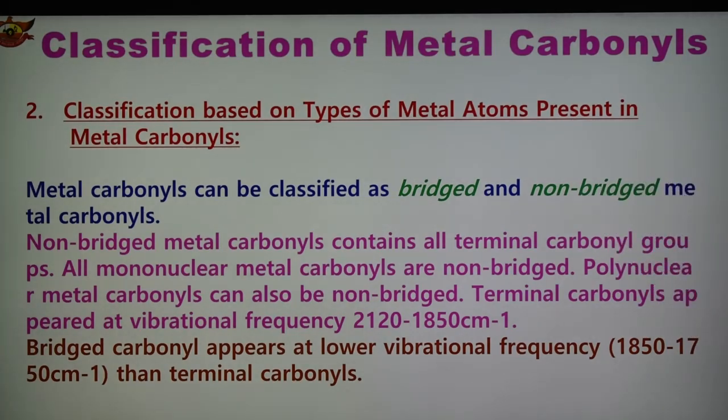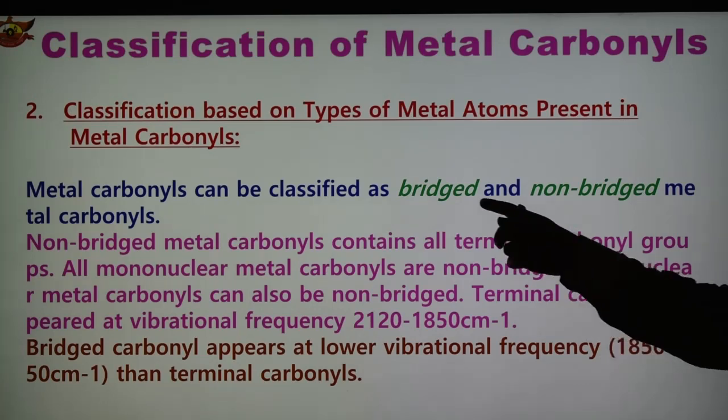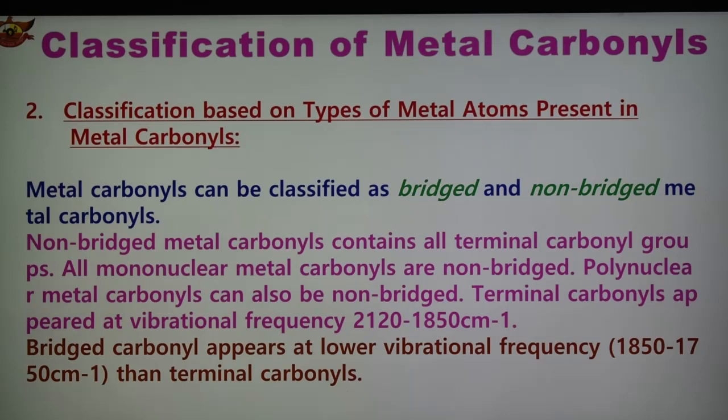So there are two types: one is bridge metal carbonyl and second is non-bridge metal carbonyl. Non-bridge metal carbonyl contains all terminal carbonyl groups. There is no bridge, so in that case all the carbonyls are terminal carbonyl.